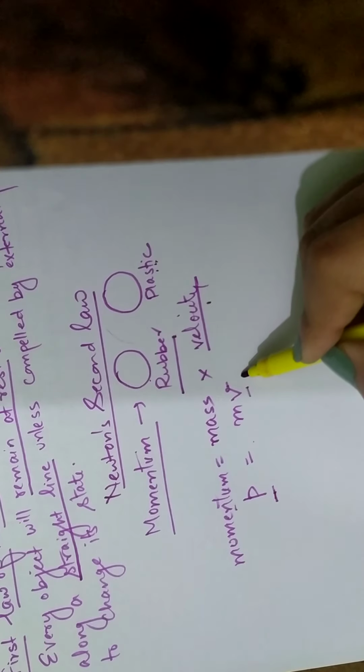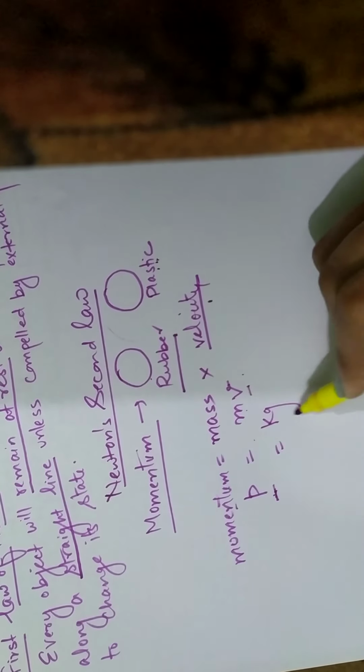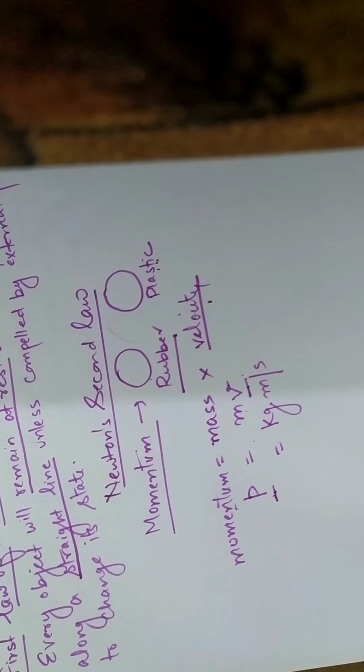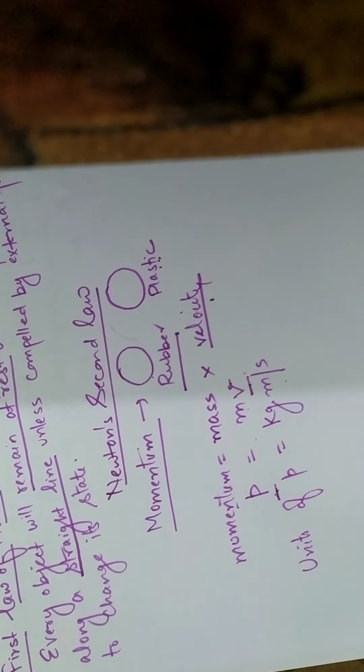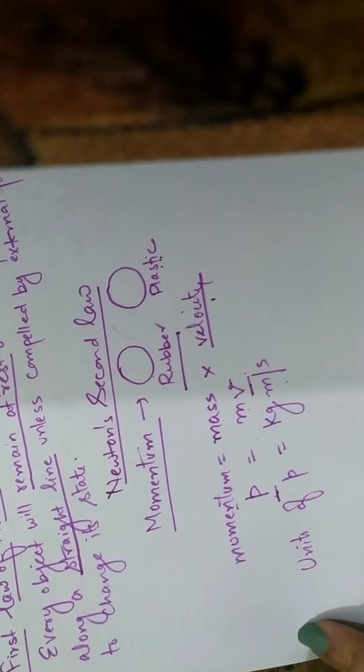P equals m into v. So what are the units of momentum? For mass, SI units are kilogram. For velocity, SI units are meter per second. So SI units of momentum are kilogram meter per second. So this is all about momentum, the quantity of motion contained in the body.